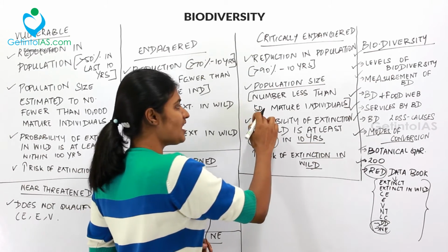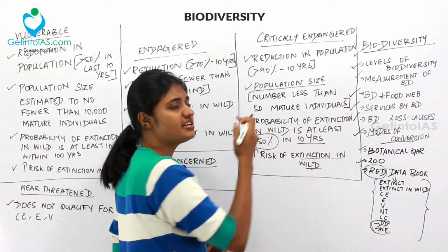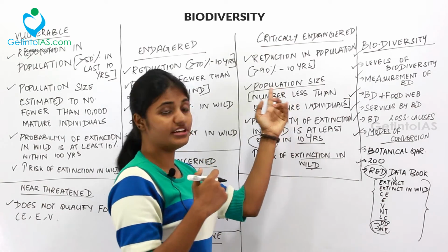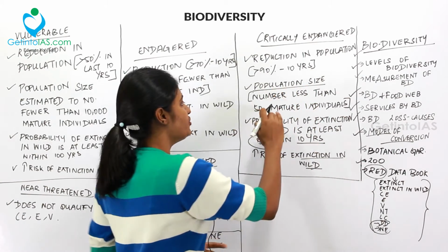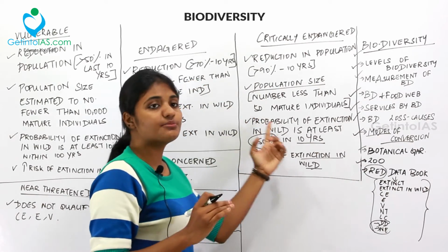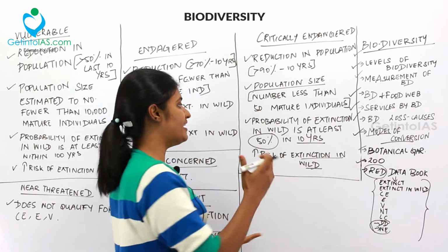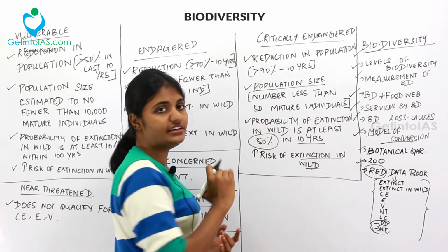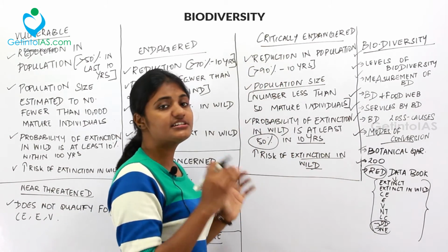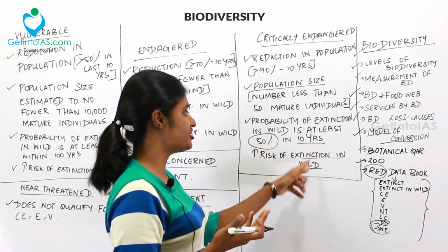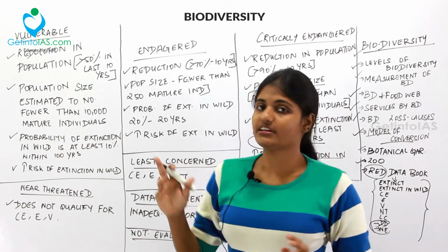And then if there are less than 50 mature individuals in the population size, you can categorize it as critically endangered. And the third point is the probability of extinction in wild, that is 50% of the population will come down in 10 years. So that is critically endangered. And lastly, the risk of extinction in wild is very high. So we're done with critically endangered.